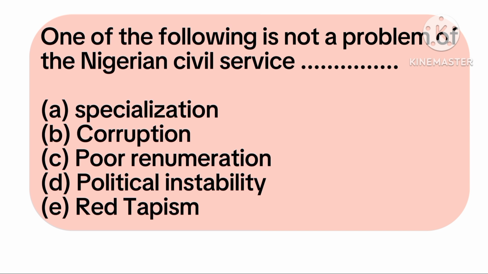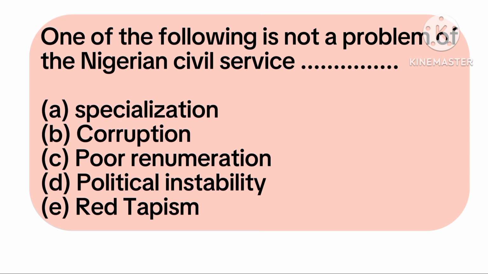People working in different specialties, in different offices of their specialties, is not a problem in the Nigerian civil service. It's actually a good thing for people to have division of labor. Option B: corruption is a problem in the Nigerian civil service because there is a high level of corruption. Option C: poor remuneration. In the civil service, this is a major problem, especially among teachers.